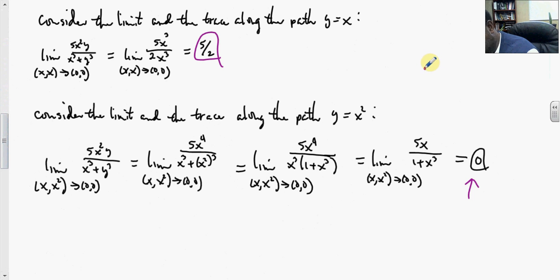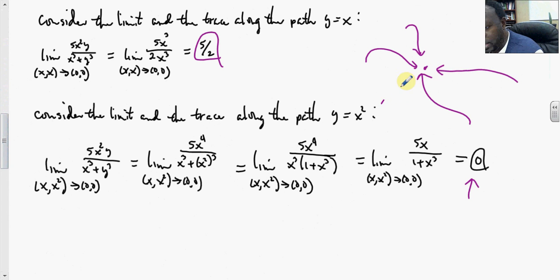If you have a point under investigation, and I'm traveling this way, or I'm traveling that way, or coming from the east, then I should end up at the same point. But when I trace the different paths, here I get 5 halves, and over here I get 0. So I get this point here and some other point up here, and they're not the same, so it's not continuous.